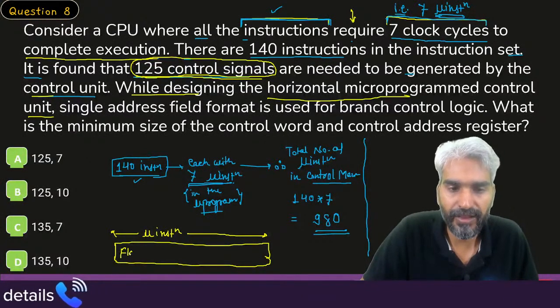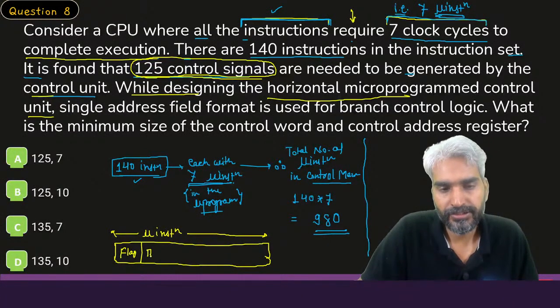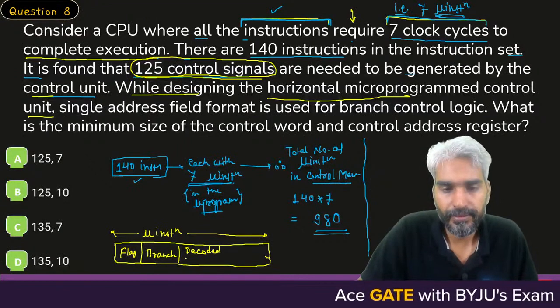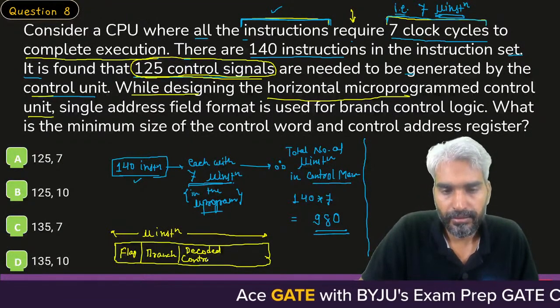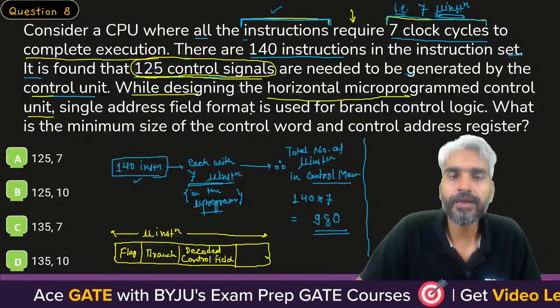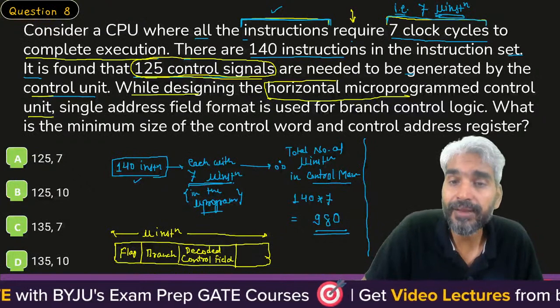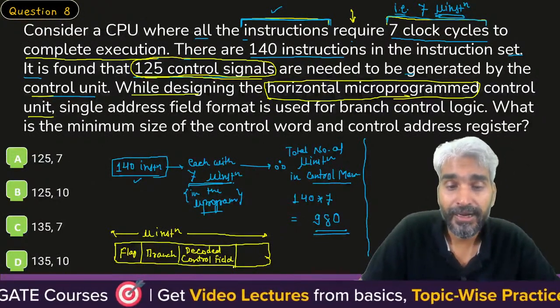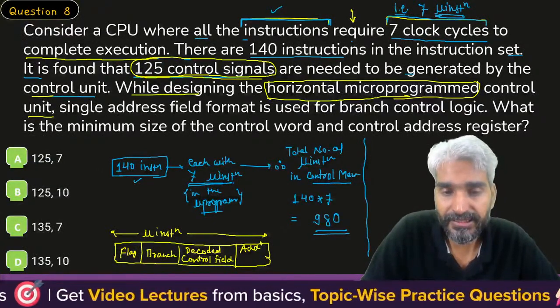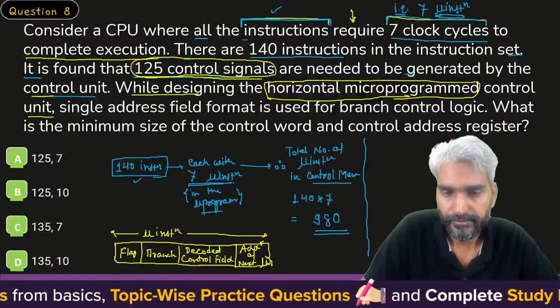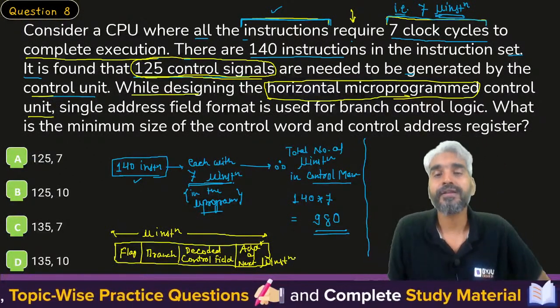One is the flag, branch, decoded control field. If you are designing a horizontal microprogrammed control unit, then the control field will be in the decoded format, and one is the address of next micro instruction.